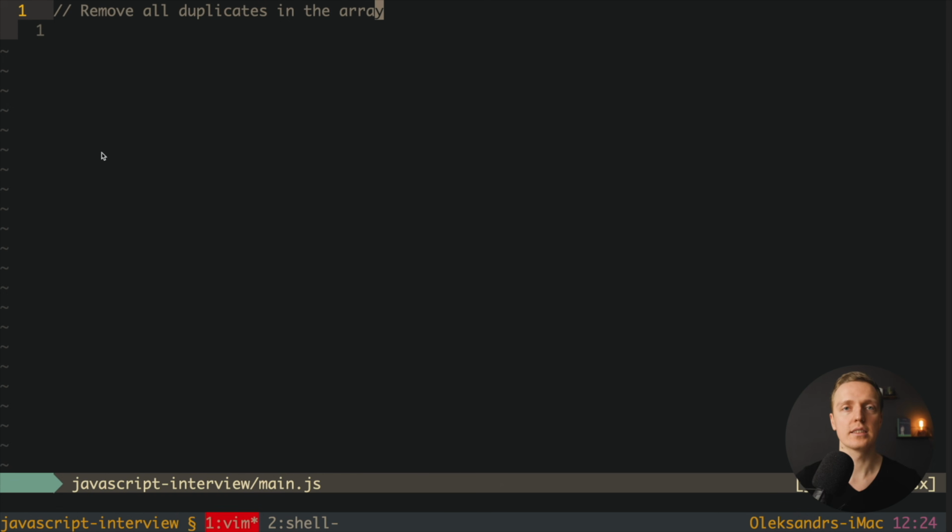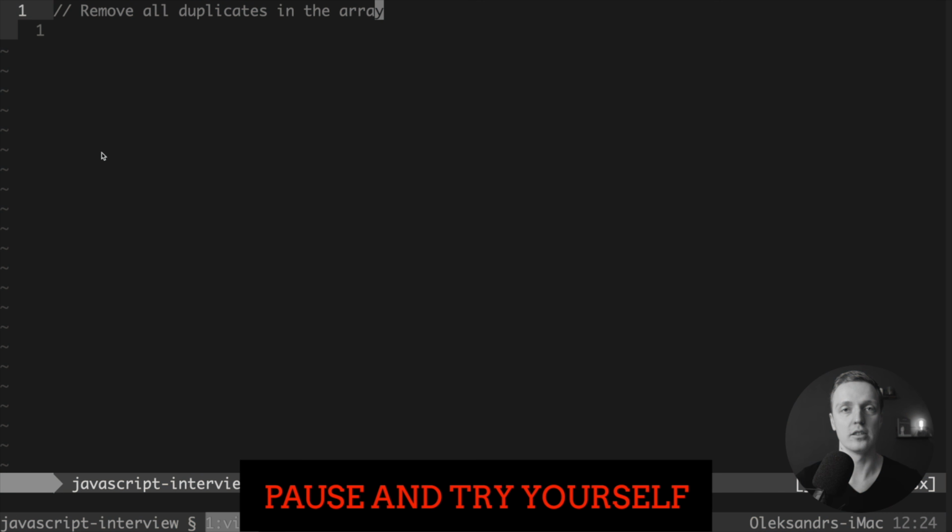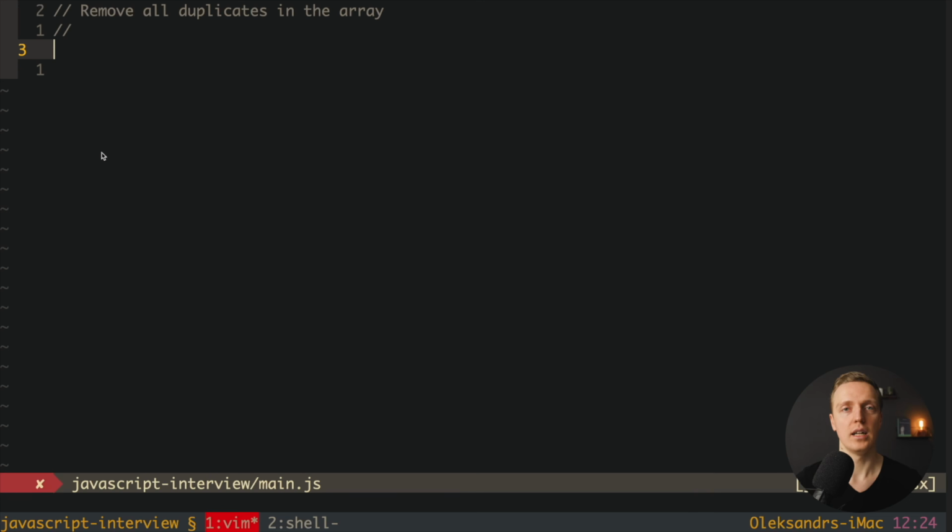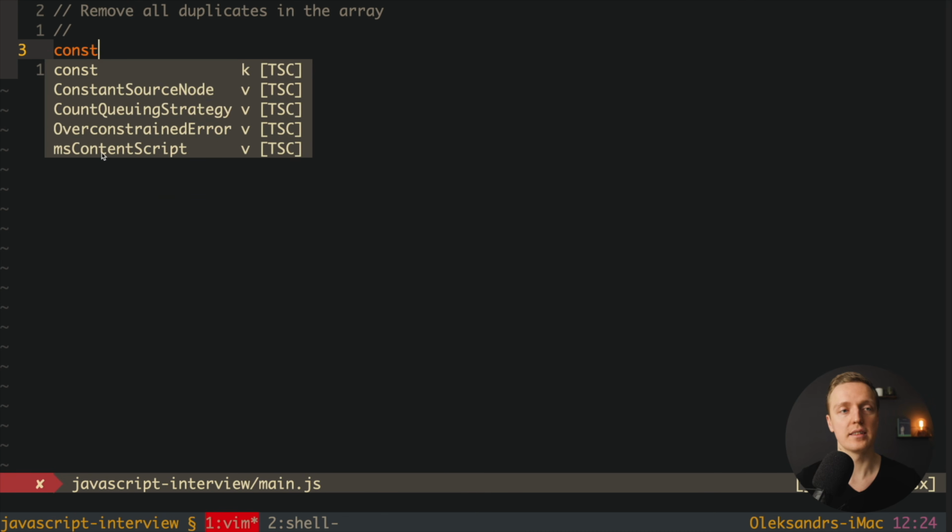You might also get a task like this: remove all duplicates in the array. Which basically means if you have an array of numbers and you have, for example, 1, 1, 2, you need to leave only 1 and 2. I see here 3 different ways to solve our problem. Let's try with the best solution.